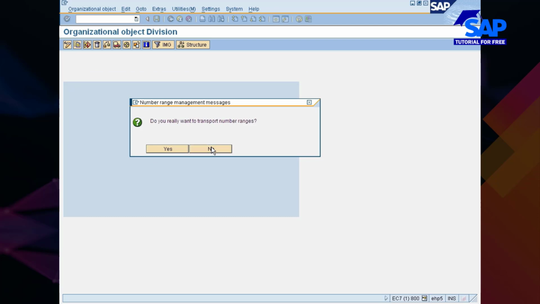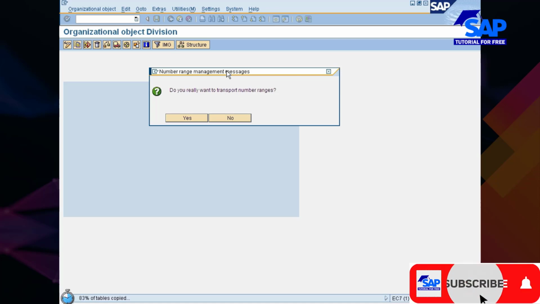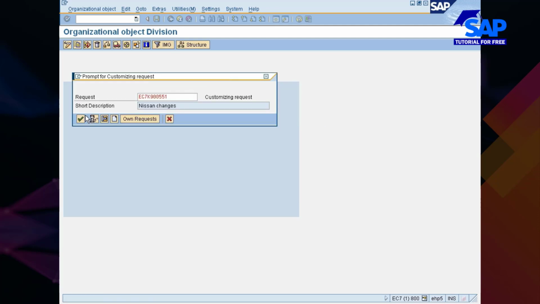Okay, do we really want to transpose numbers? No. Okay, you save this.